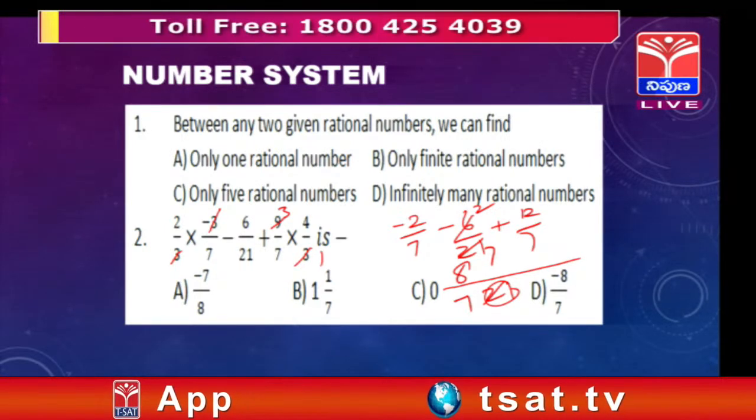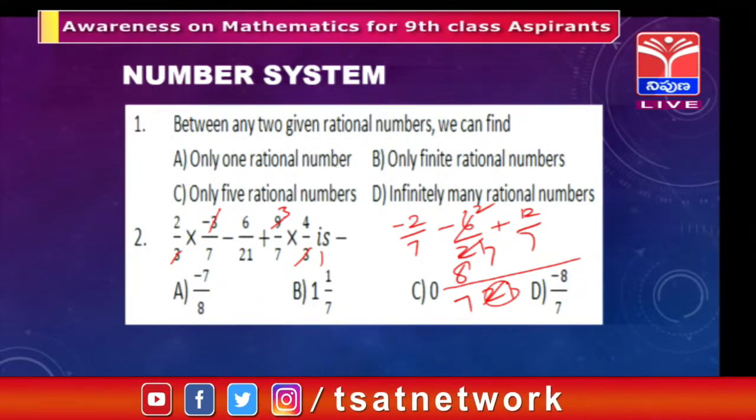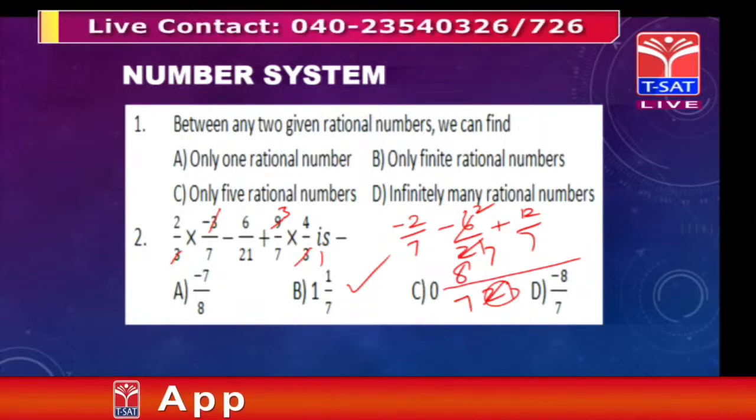When 8/7 is improper, you can convert it into a mixed fraction. So, when 8 is divided by 7, what is the quotient? 1. What is the remainder? 1. So, 1 and 1/7. So, option B is the correct answer. Clear? In this manner, you can find the answer easily.